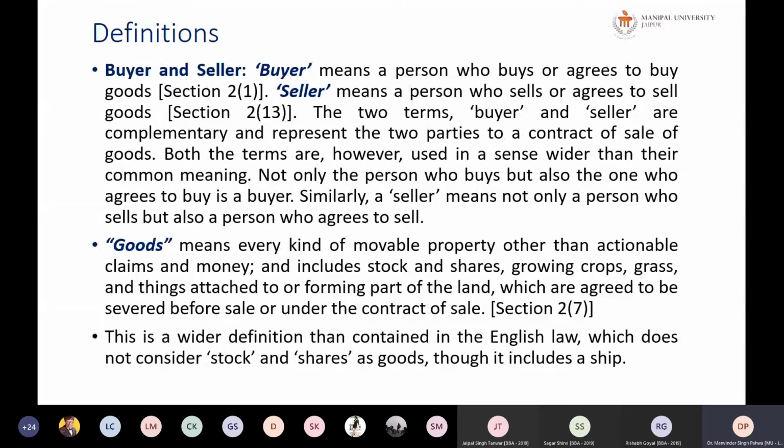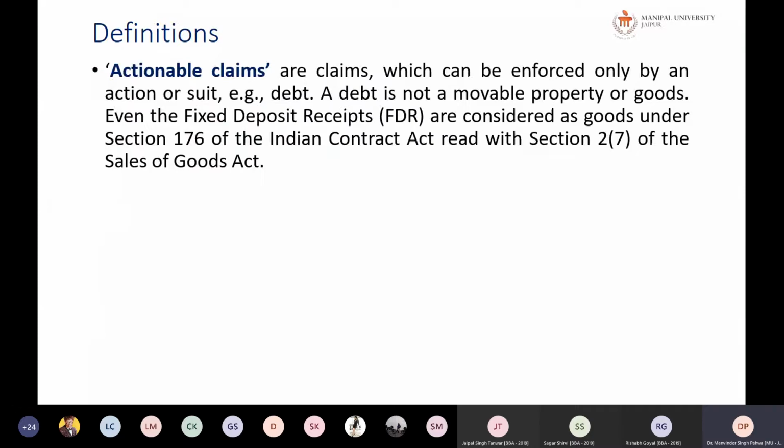Okay, so this is a wider definition. And one more thing, in English law, stocks and shares are not included in goods, whereas in Indian law they are specifically included in the goods. What are actionable claims? Those which can be enforced only by an action or a suit. For example, a debt.